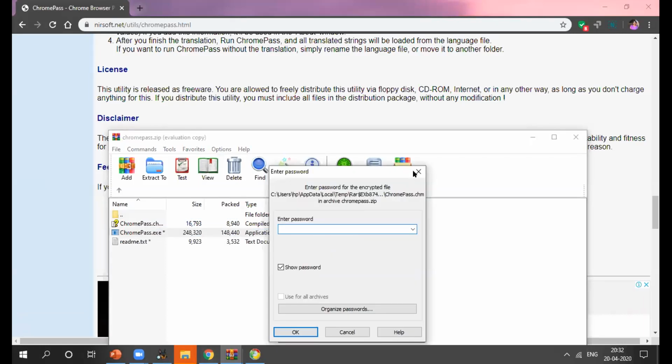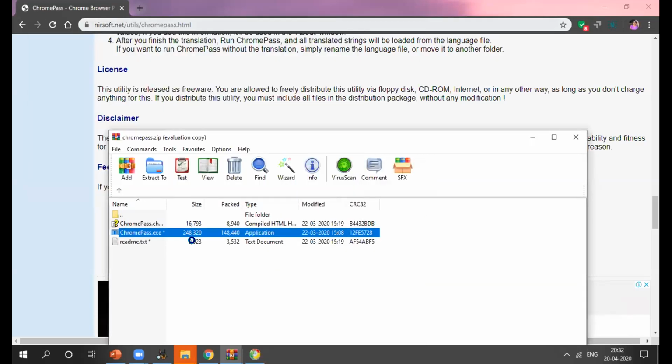You will get the password from a text file. Here is a readme.txt.